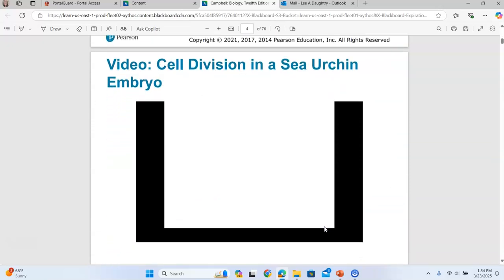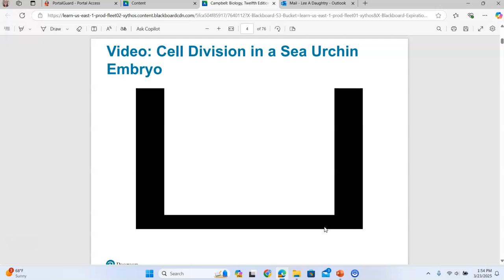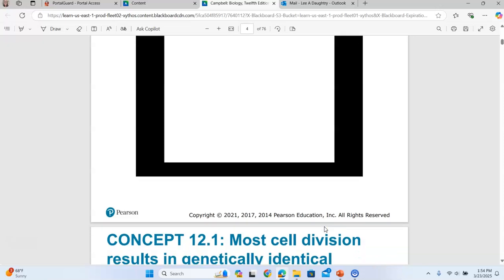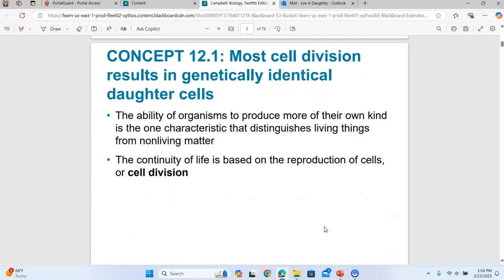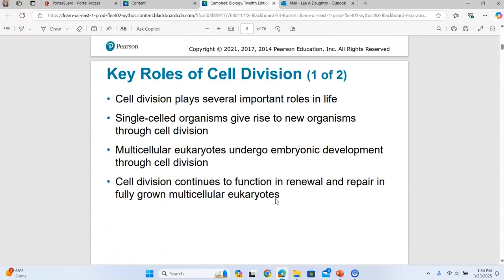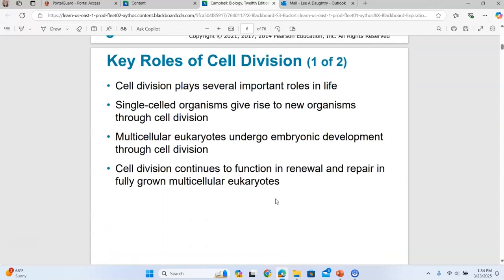There's a video on sea urchin cell division. This is slide number 4, so I encourage you to watch that video. And then the reproduction of cells is also known as cell division, and that is what this chapter is about, chapter 12.